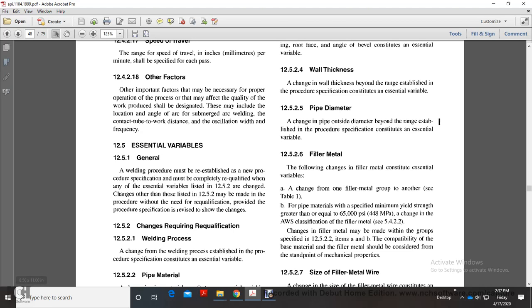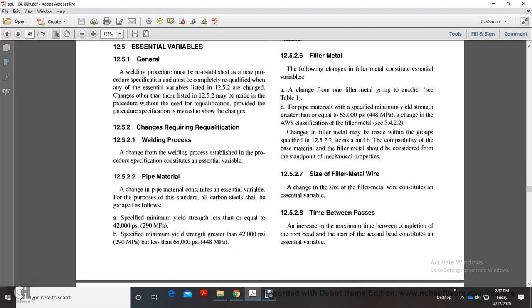12.5.2 Changes requiring requalification. 12.5.2.1 Welding process. A change of the welding process established in the procedure specification constitutes an essential variable. 12.5.2.2 Pipe material. A change of the pipe material constitutes an essential variable. For the purpose of the standard, carbon steel shall be grouped as follows.